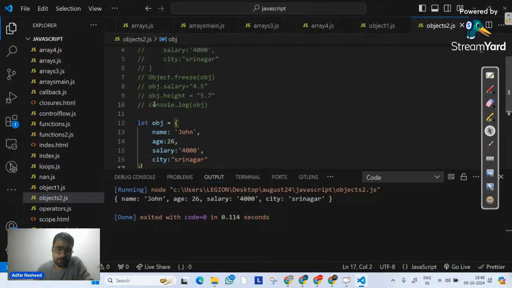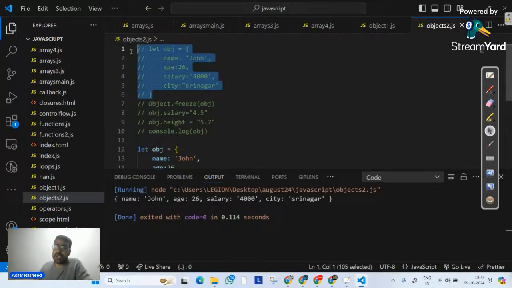Again, let me repeat. I had created an object here. Then I try to freeze it. What does freeze mean? Freeze means at that point of time, whatever my object is, I cannot allow any property to be updated now. No modification is allowed. On the other hand, freeze also means that once the object is created and you have frozen it, no new properties will be allowed. So no modification, no deletion, no updation. Okay, that's what freeze means.